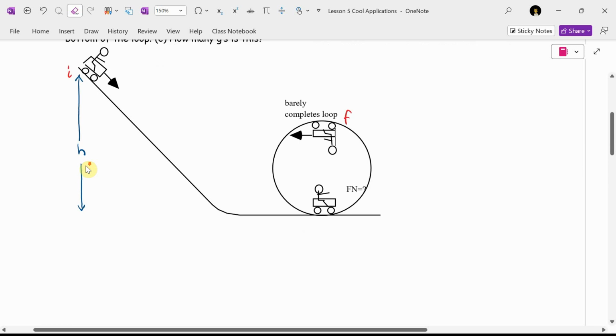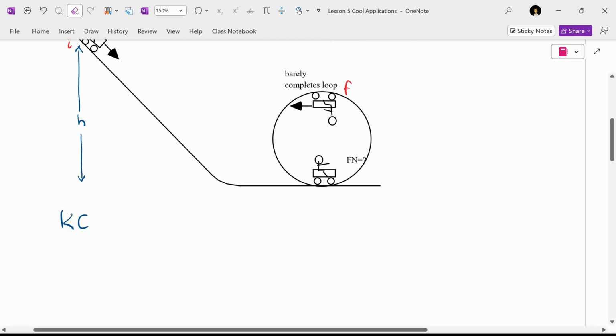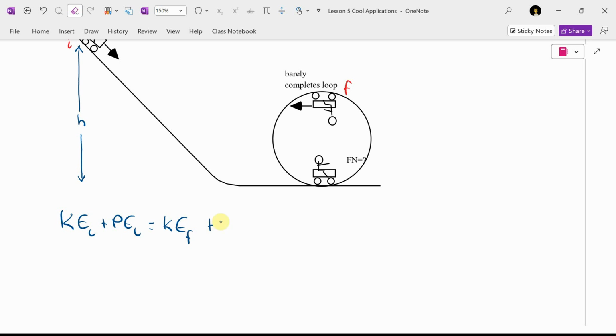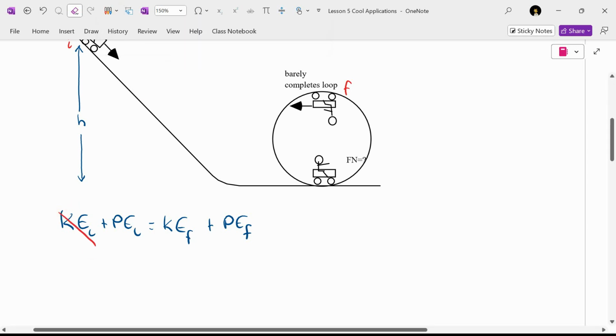I'm going to say to myself, well, okay, the law of conservation of energy G says KE initial plus PE initial equals KE final plus PE final. And we'll ignore heat. We'll assume we start from rest. So let's get rid of that. But nothing else is zero. We're not on the ground, initial or final. And we certainly don't want to be at rest at the top of the loop. Then we'll come crashing down.